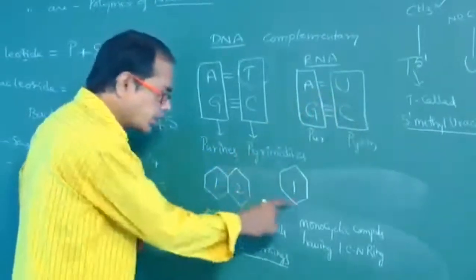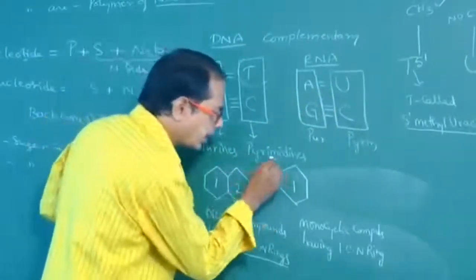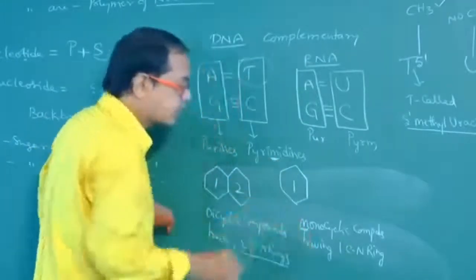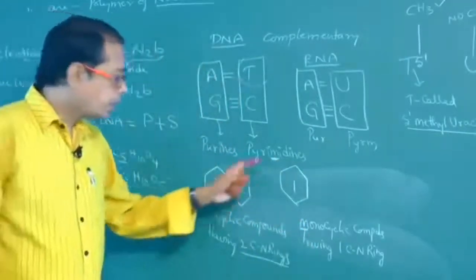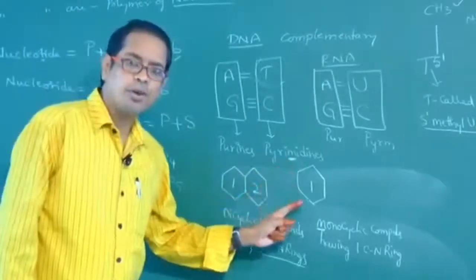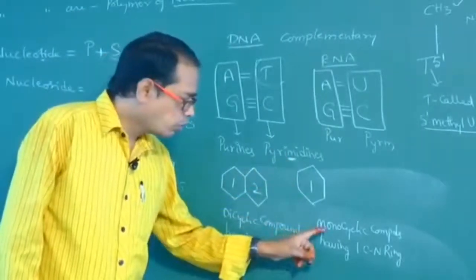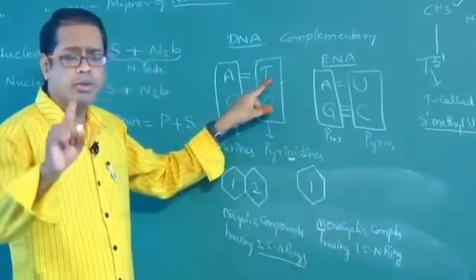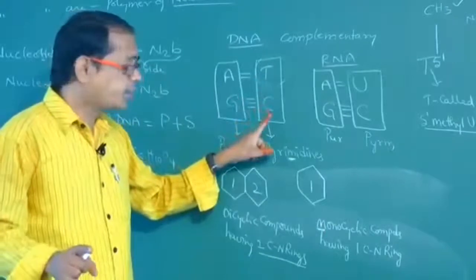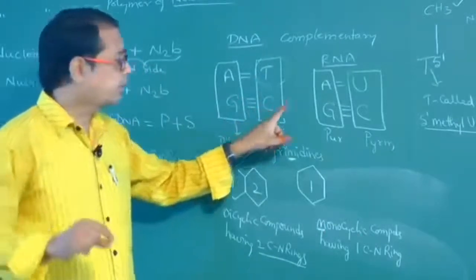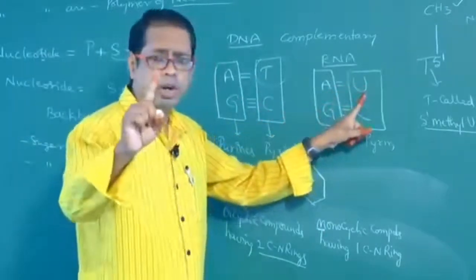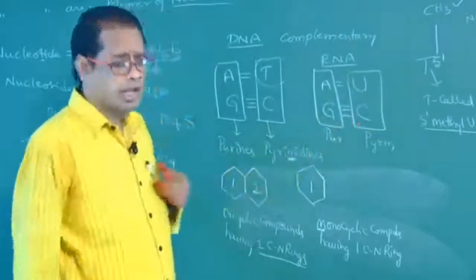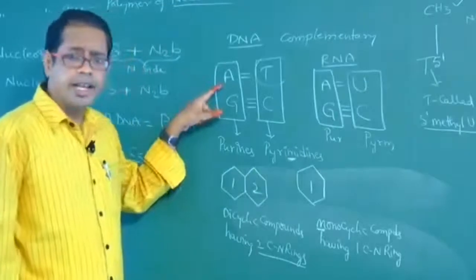How can you remember these two? See, in pyrimidine an M sound is there. M for M, mono. Like that you may remember. Pyrimidines are monocyclic compounds. Mono means one. So 1 cytosine, 1 CN ring; 1 uracil, 1 CN ring. Let us suppose here 10 adenines are there.